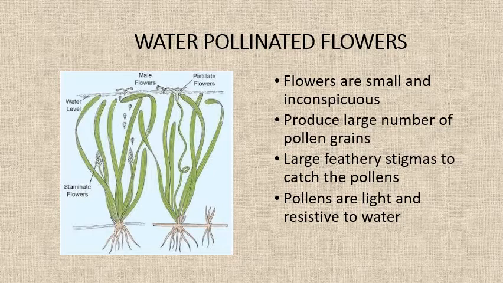Water pollinated flowers are generally small. They produce a large number of pollen grains. They have large feathery stigmas to catch the pollens, and their pollens are light and resistant to water, so they can reach the pistillate flowers.